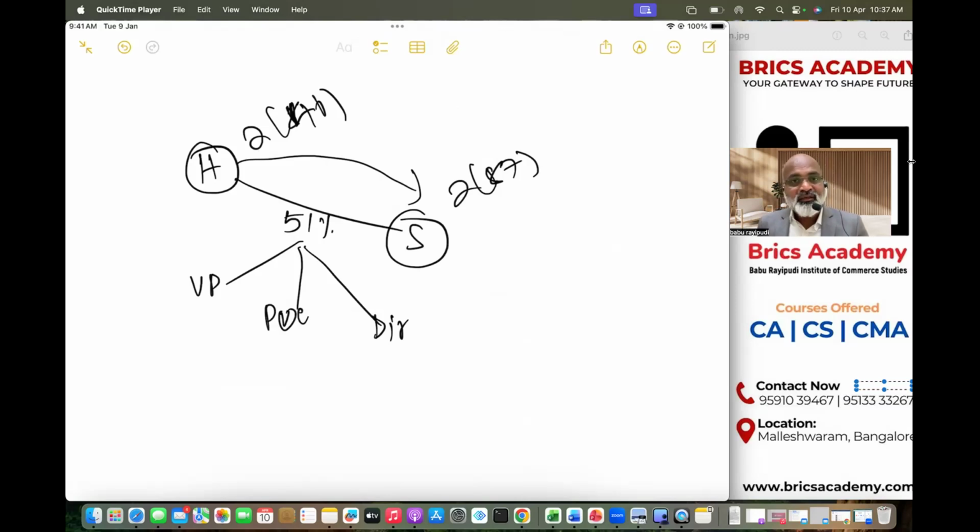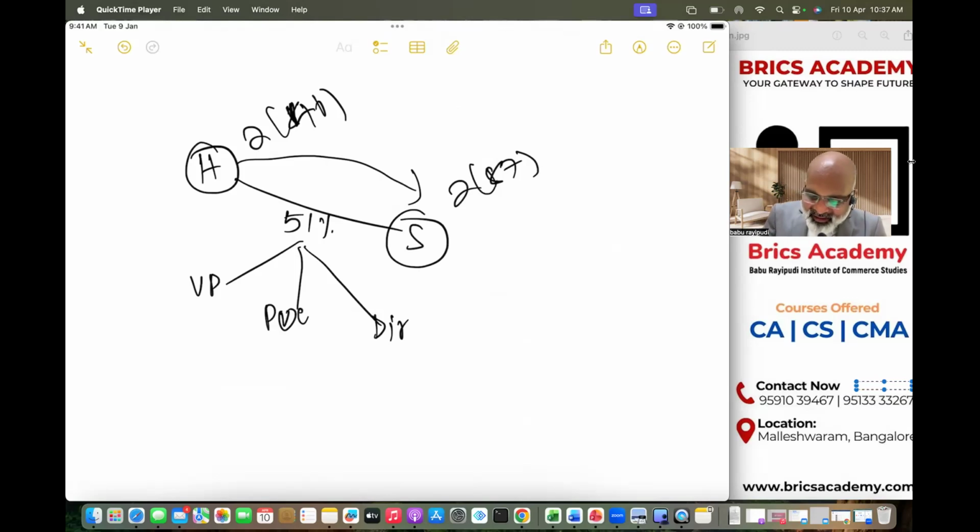How is it possible for a subsidiary company to hold shares in holding company? It's like Papa has given money and again you are lending money to Papa. That is a comedy scene actually, right? But there is a situation sometimes where beta can hold the shares of the Papa.